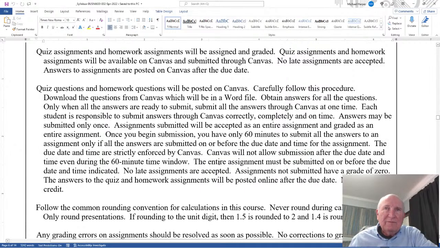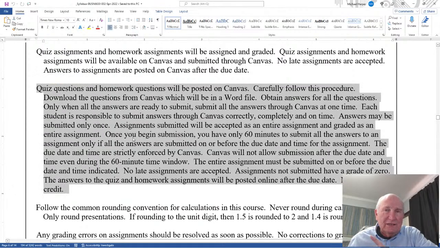The entire assignment must be submitted on or before the due date and time indicated. No late assignments are accepted. Assignments not submitted have a grade of 0. The answers to quiz and homework assignments will be posted online. No partial credit. Okay. Now, I do say this at the end of the syllabus, I'll mention it here. It has to be submitted on or before the due date and time when it's due.